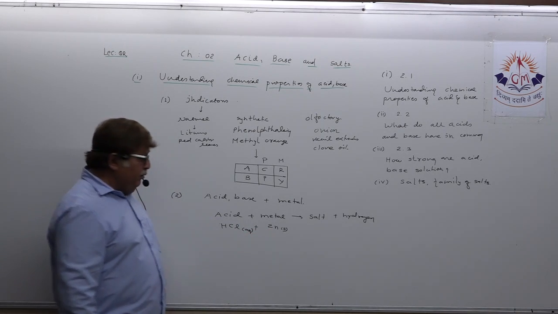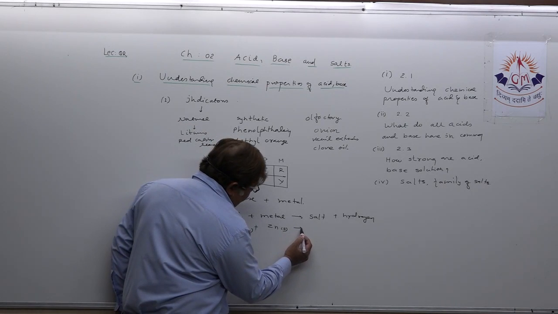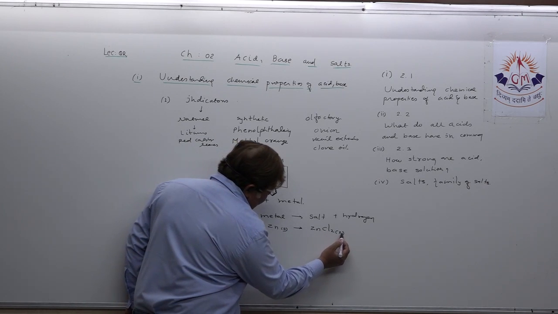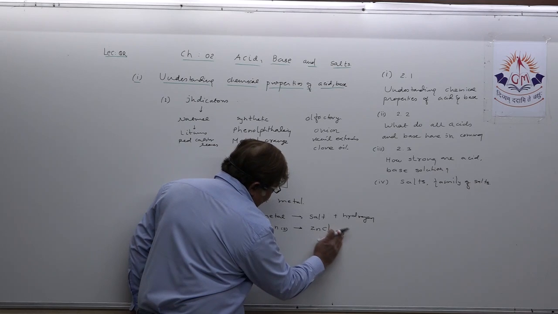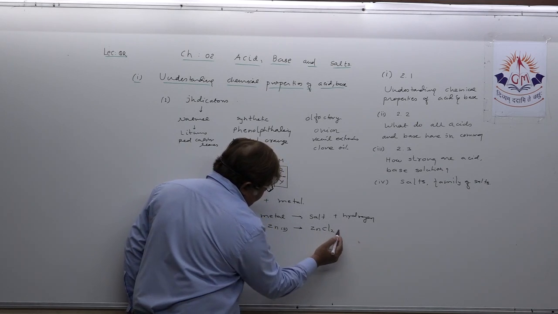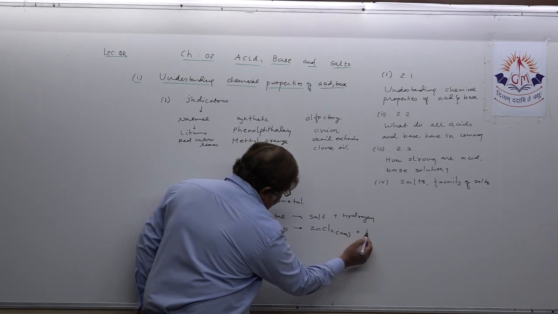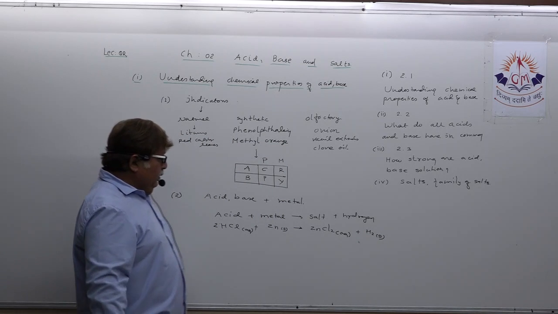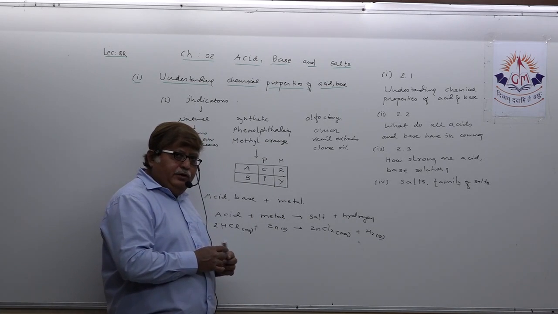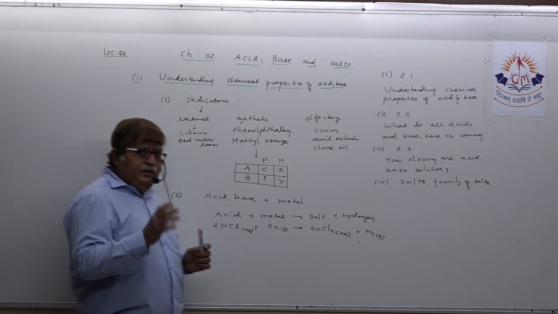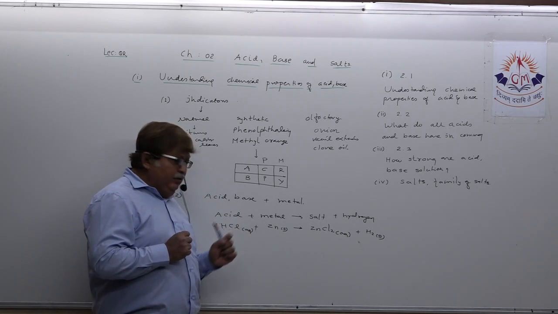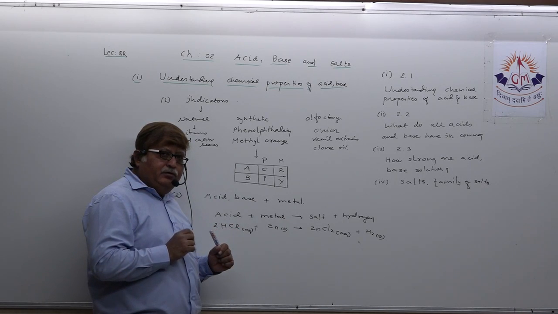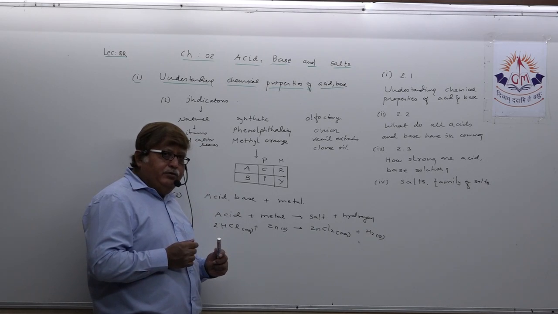Metal, when reacting with dilute acid, forms the respective metallic salt, aqueous zinc chloride, and releases hydrogen gas, balancing you all know very well. So it is a general explanation: whenever any acid reacts with metal, it produces respective metallic salt and also hydrogen gas.